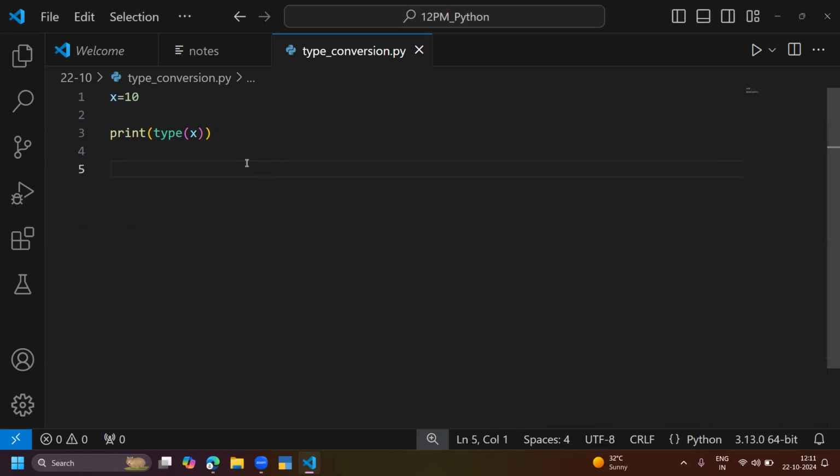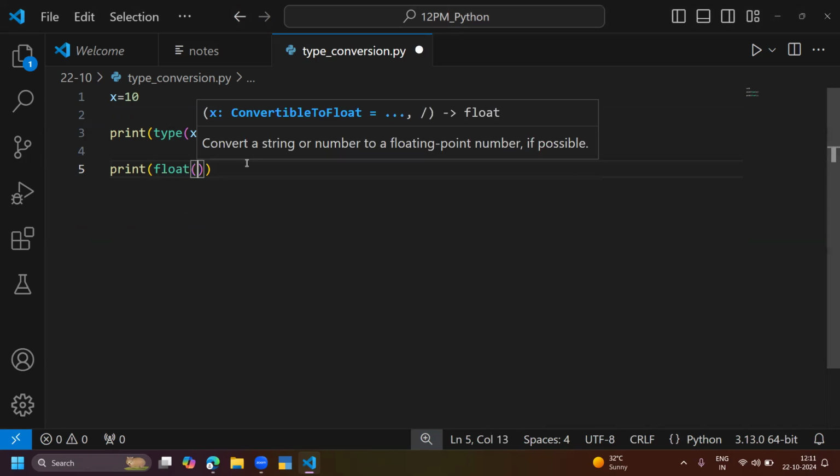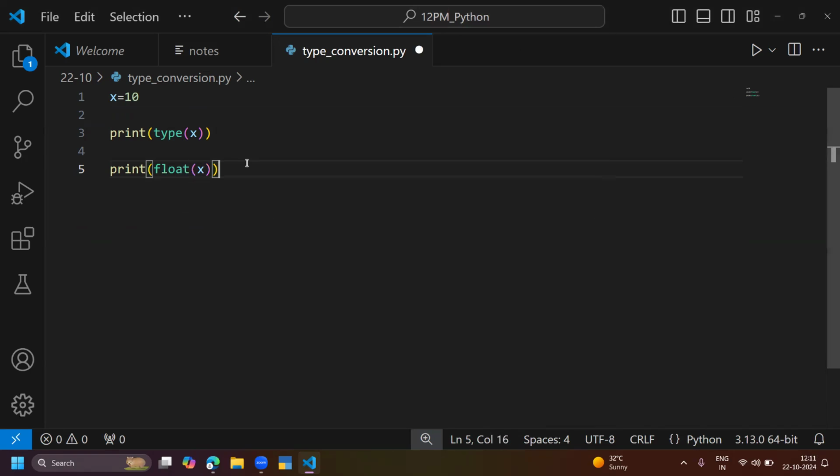Now my requirement is to print, converting this X into float of X. Already this is an integer. Let me give a comment here: this is integer.